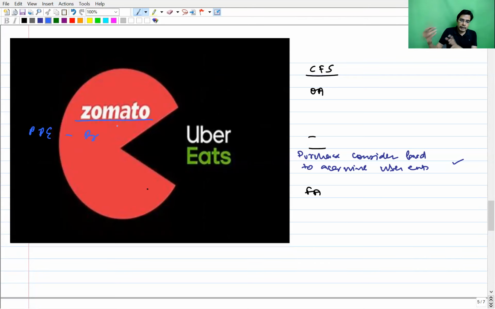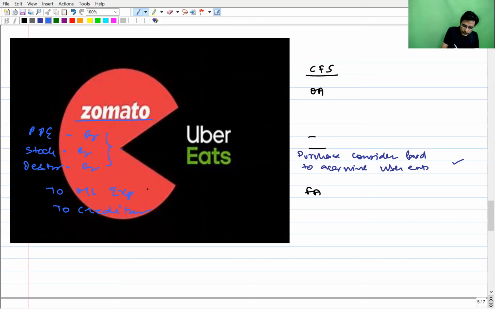It is coming to our books because we have acquired their business. So when we have acquired their business, their assets and liabilities will become our assets and liabilities. From their books, those assets and liabilities will be brought to our books, so in our books, the assets and liabilities will increase. PPE account debit, stock account debit, if any, debtor account debit. And if their liabilities are also coming to us, then in our books, liability will increase. When liability increases, credit: creditors account credit.